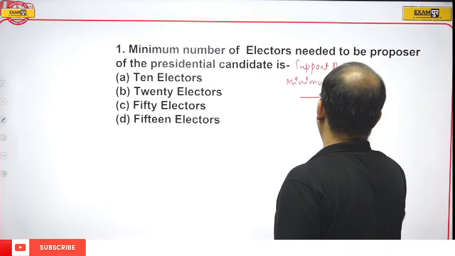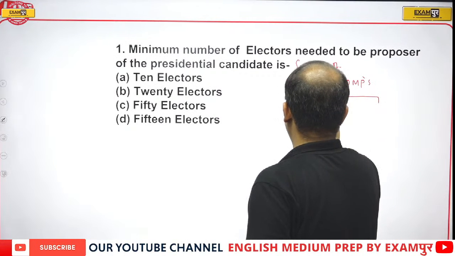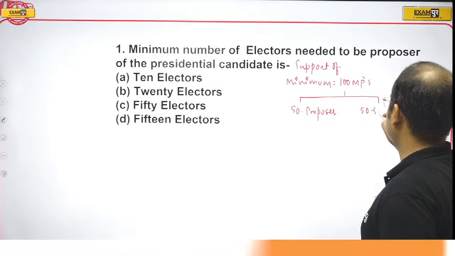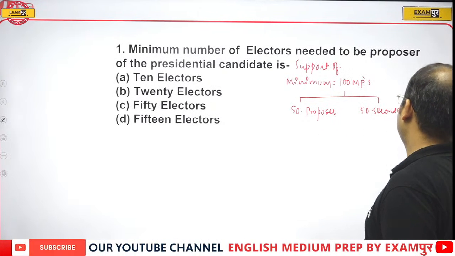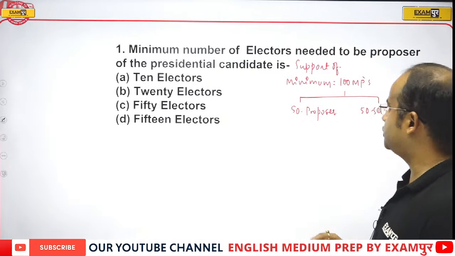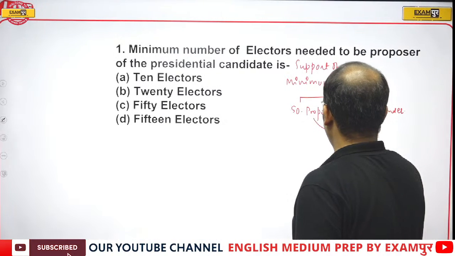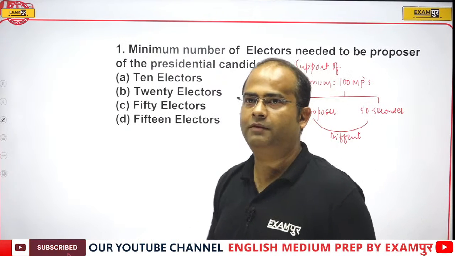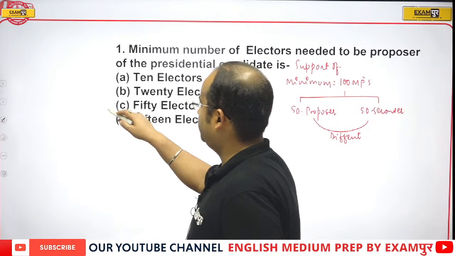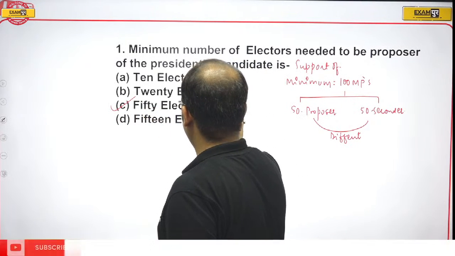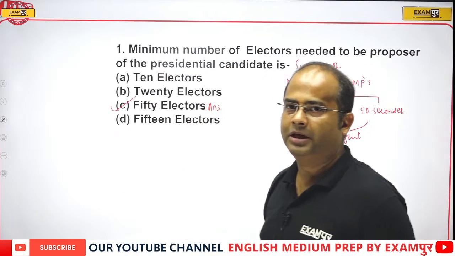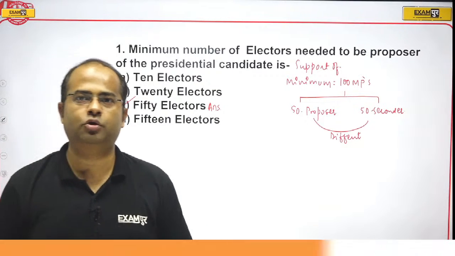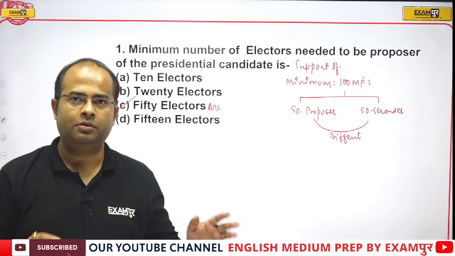Out of these, 50 should be proposers and 50 should be seconders, and both should be different. It does not mean that those who propose the name will also back the name.